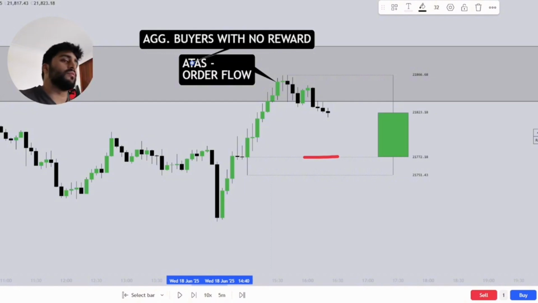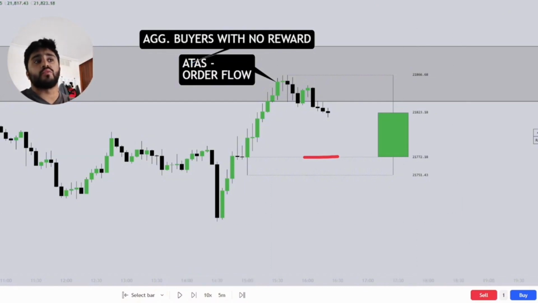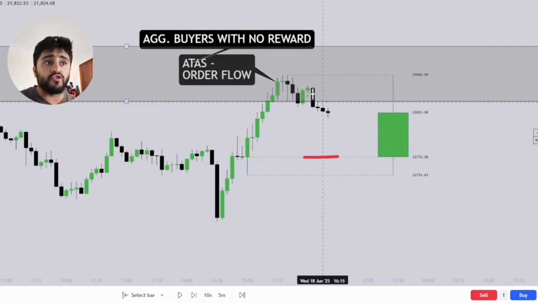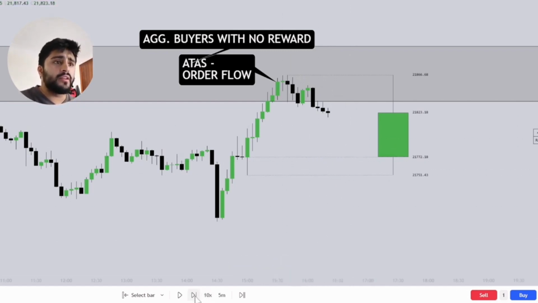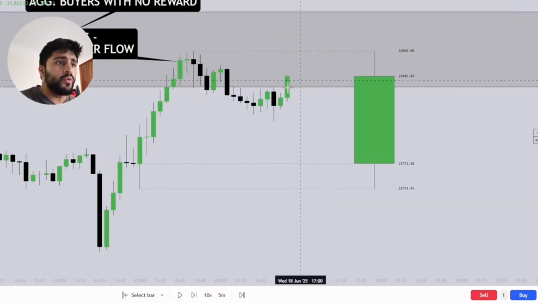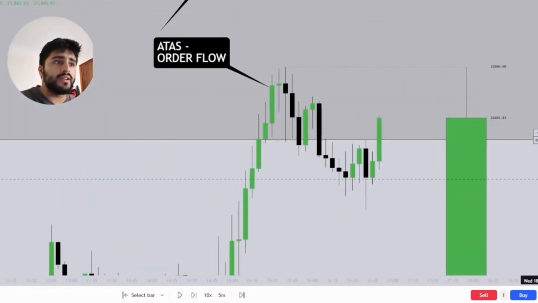They do not break above the level. So when you see aggressive buyers with no reward, what that's telling us is that the buyers are failing to break above the level. And that means there are passive sellers present. They're popping up and they're driving price down. Okay, and we're going to go to the ATAS platform and see how you can do this as well later on in the video.